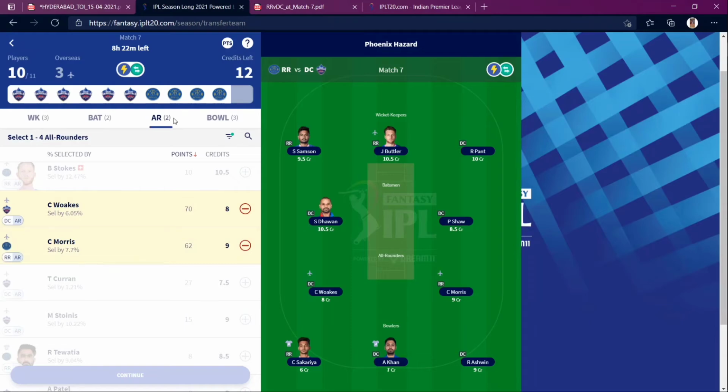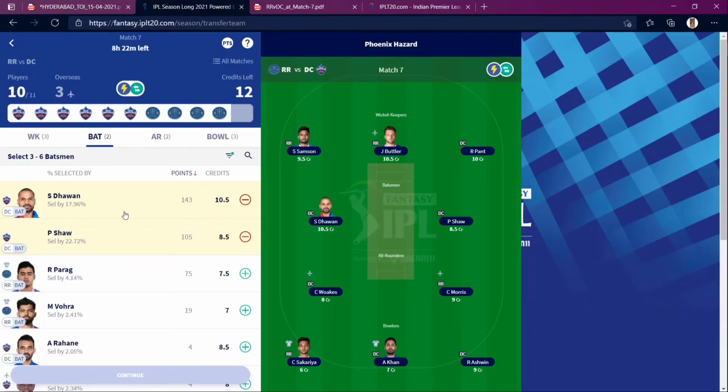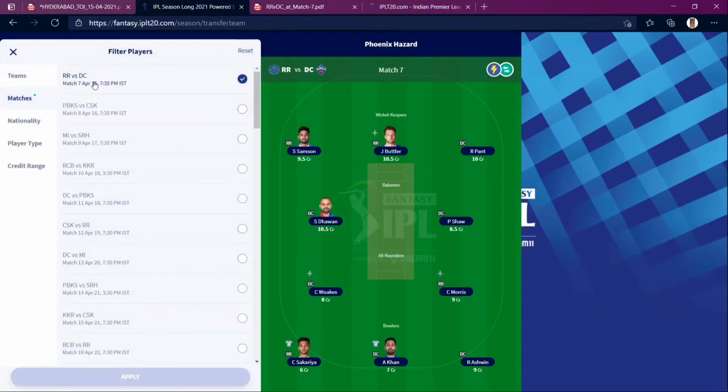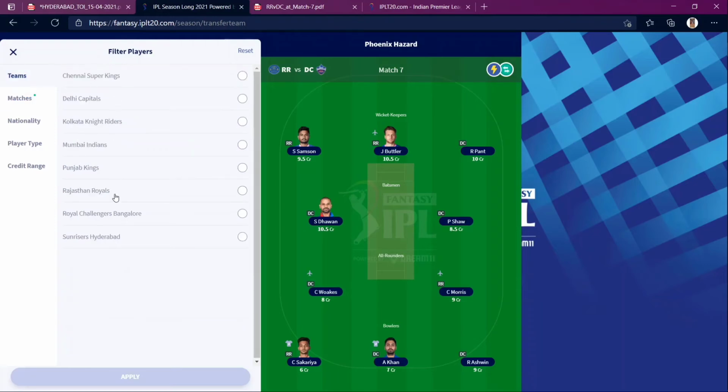I will be having Morris, so now it's gonna be a batsman, a pure batsman. So I just had RR. From RR I am having Sanju, Butler and Morris, and bowling I will be having Sakariya, only one, Sakariya and Morris. So in DC I will be having Shaw, Rutherford, Rishabh Pant and Woakes. So Ashwin as well as a bowler. So Avesh Khan is also. So I should be having a proper bowler from RR, yeah, because I'm having 4 batsmen from, so I'll be having a proper batsman for RR. Just filter this with team RR.